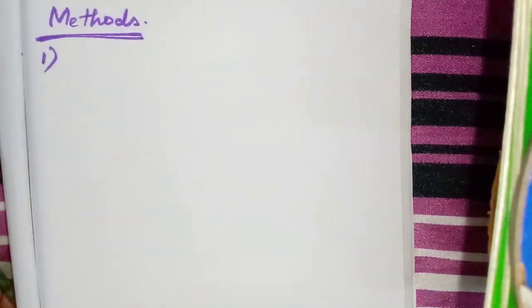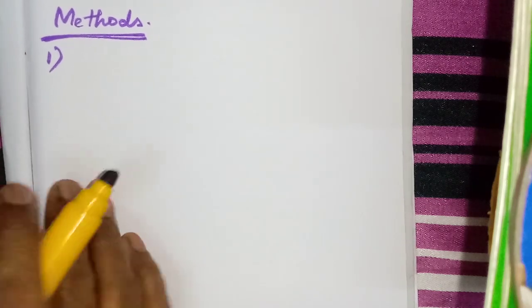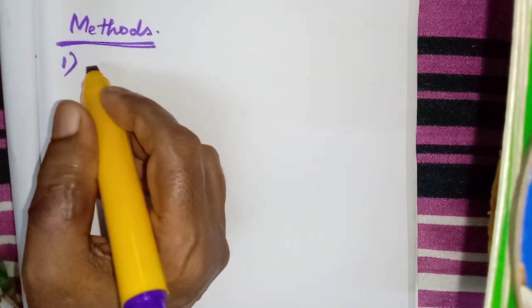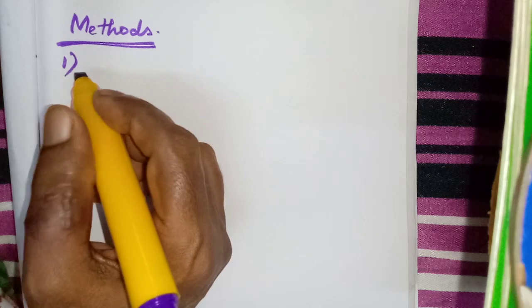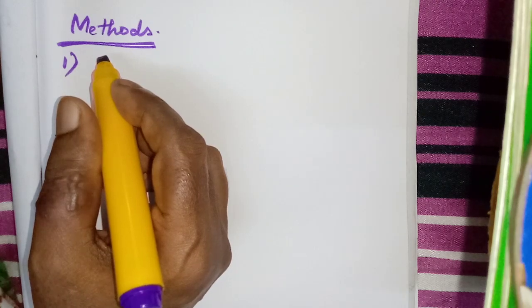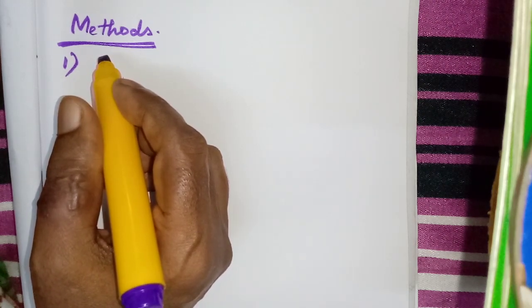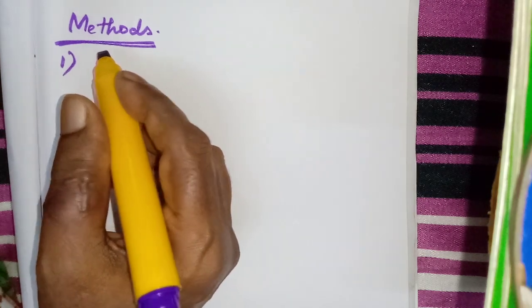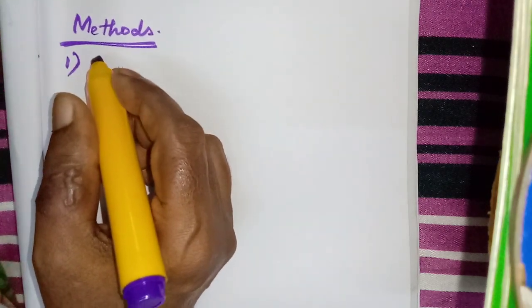So now we will learn the methods of providing depreciation. There are 9 methods given. Only 2 methods are we going to use to calculate the depreciation. The other methods we are not using. The company organization may use them, but not for our purpose.